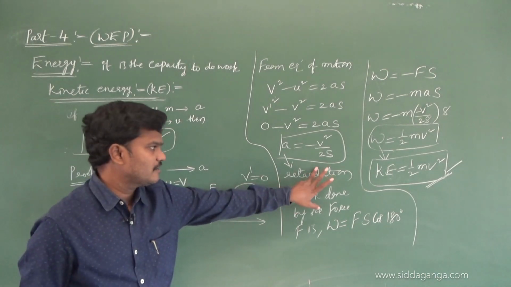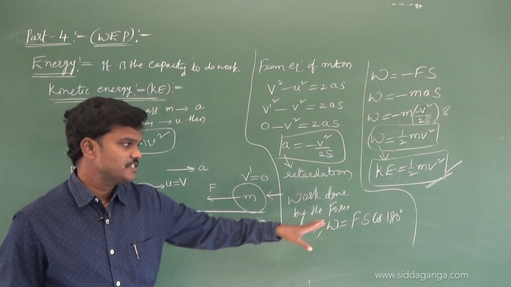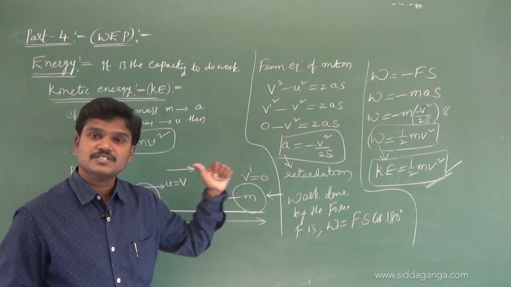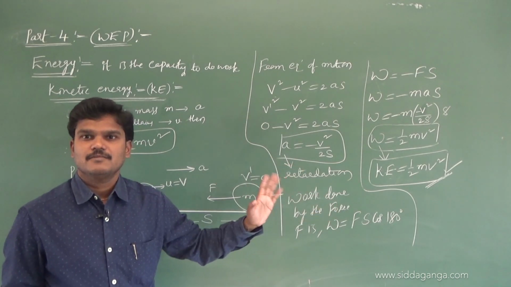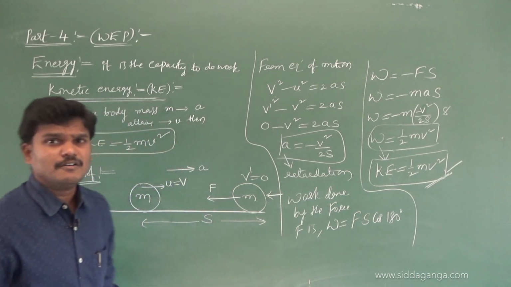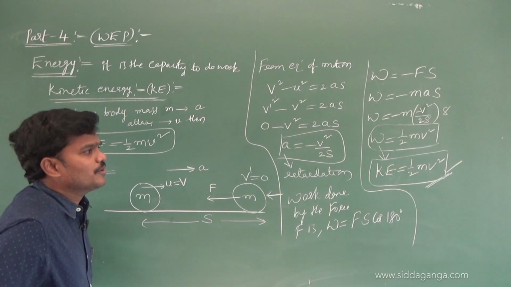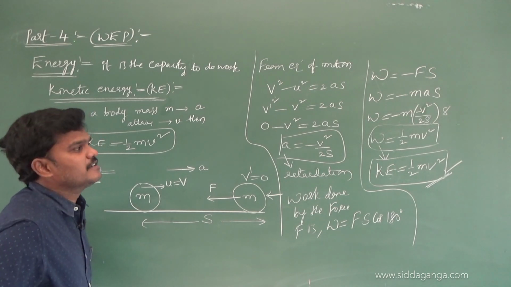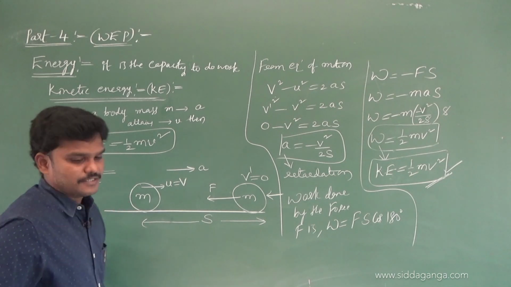Then work done by this resistance force is minus Fs, because force is left side, displacement is right side, angle between them is 180. So finally I got W equal to half m v square, and that work done by the moving body is nothing but kinetic energy, half m v square. Okay, so take this.